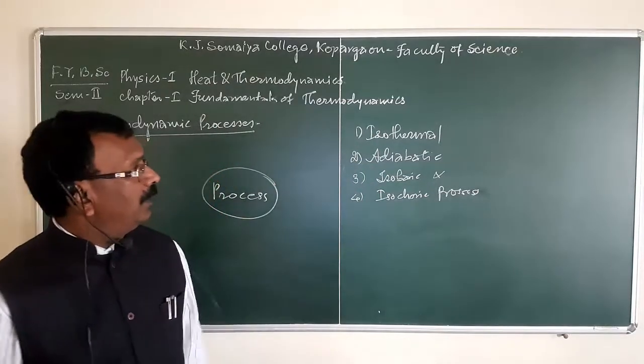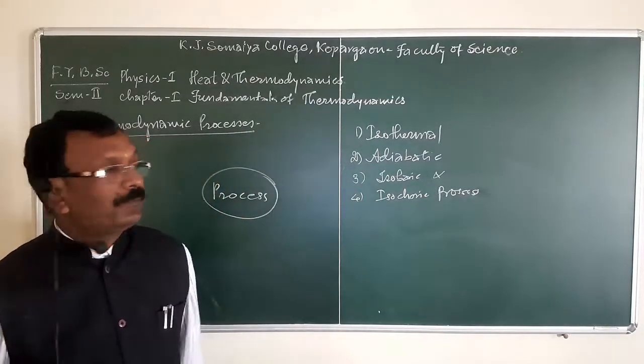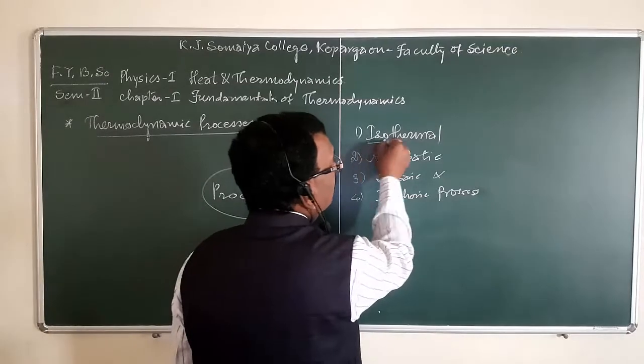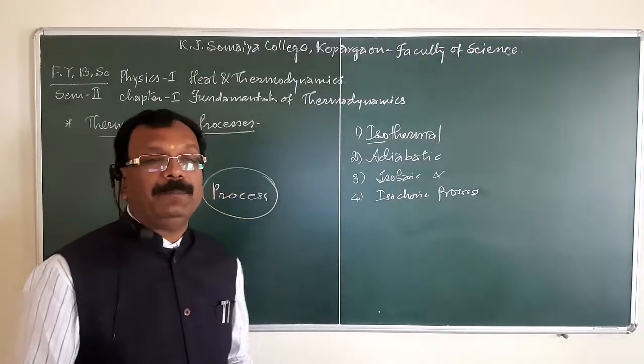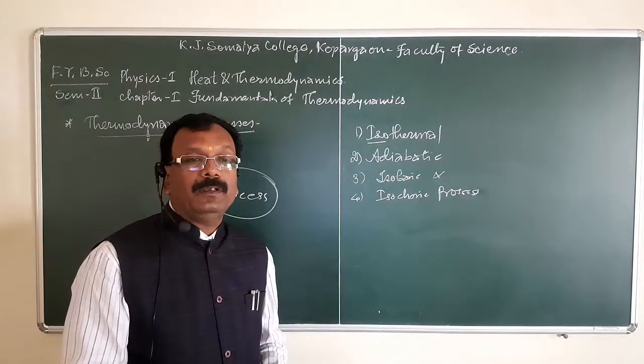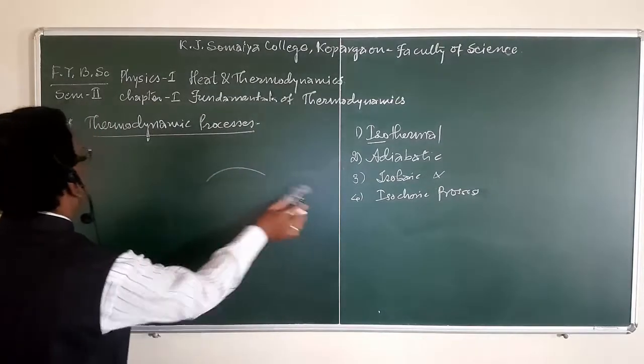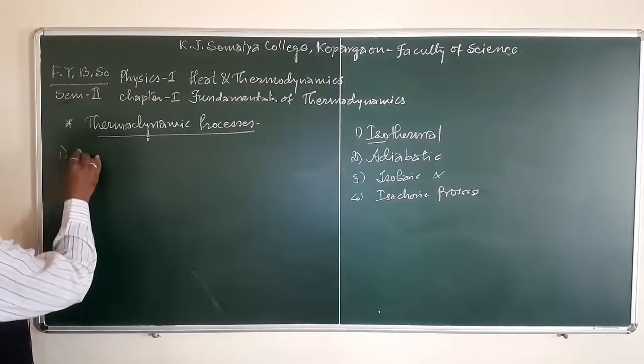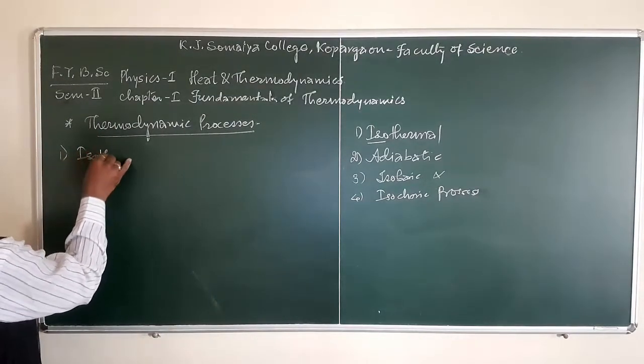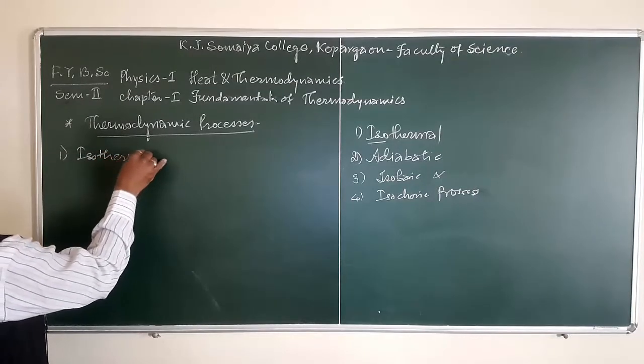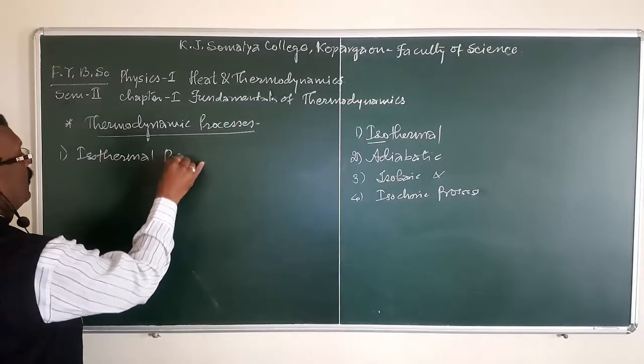Now we are going to study one by one. Iso means same and thermal means temperature. Firstly, the first process, the isothermal process.